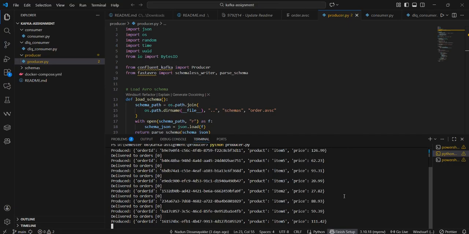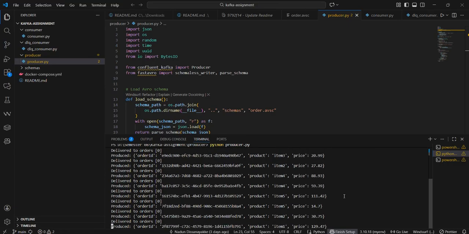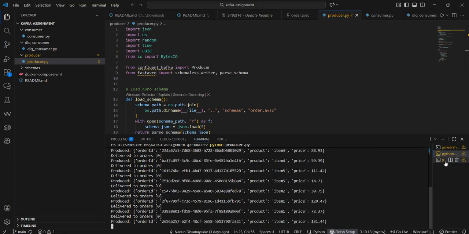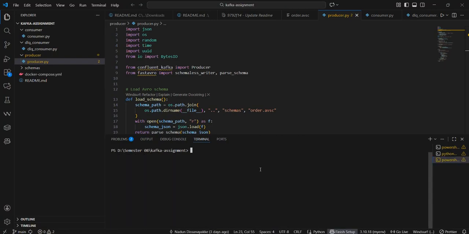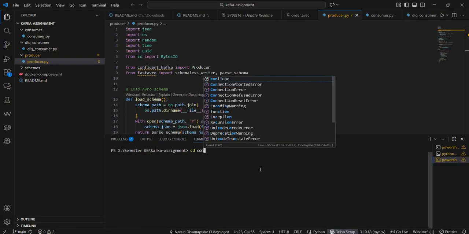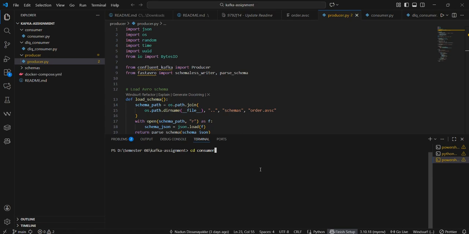Now I run the consumer that reads messages, deserializes them using Avro and processes them. As it runs, each order is printed with running average count.